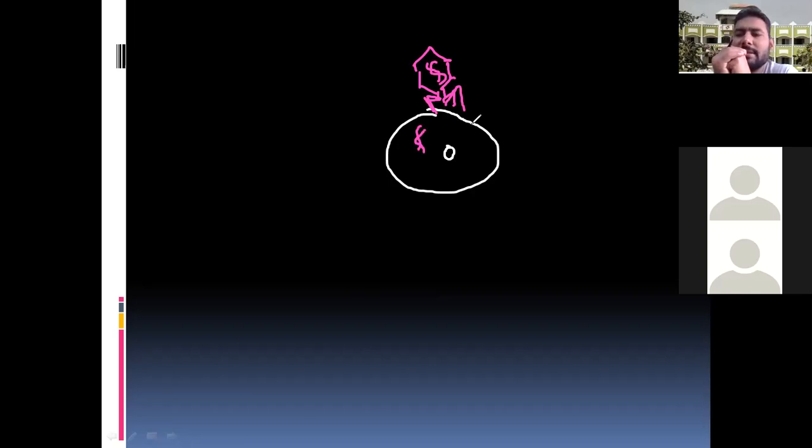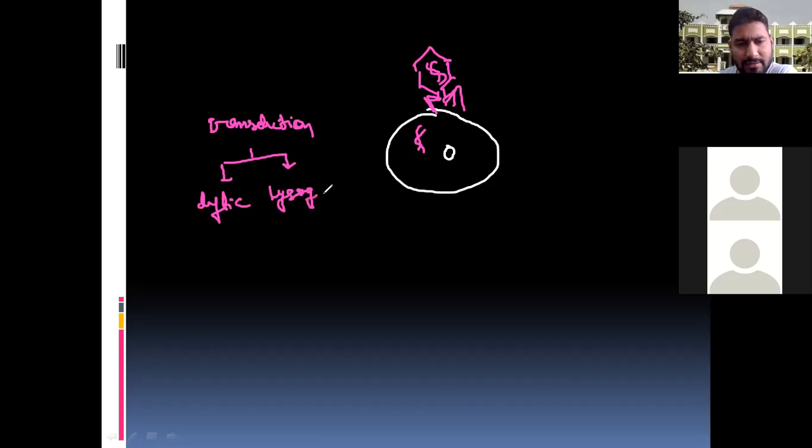In transduction, there are two different types of cycle. One is called the lytic cycle and the other is the lysogenic cycle.